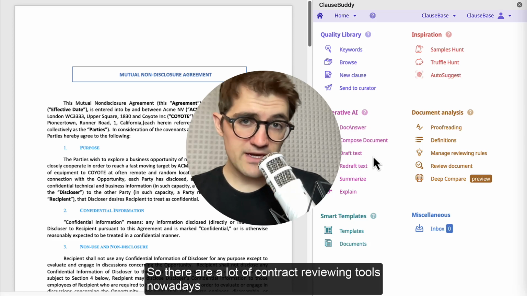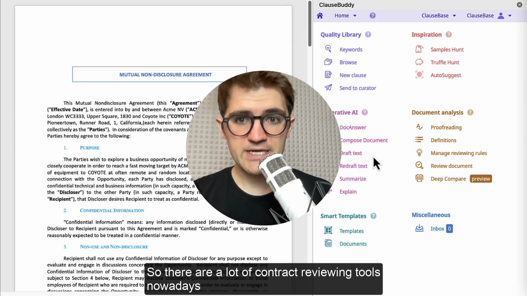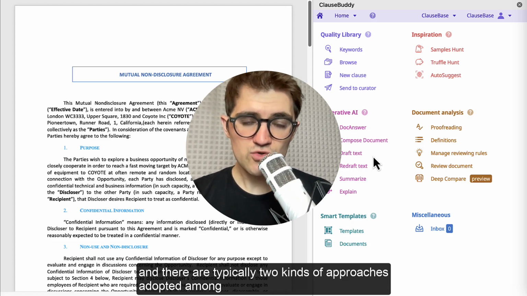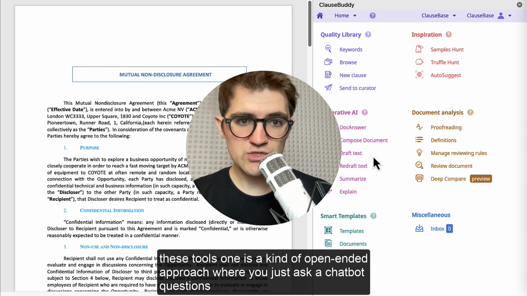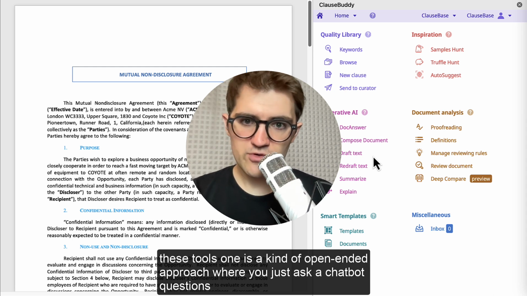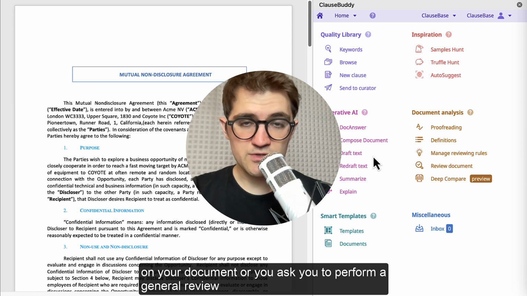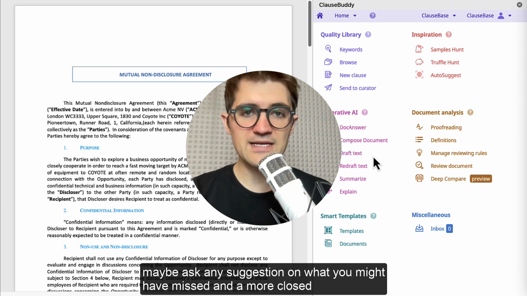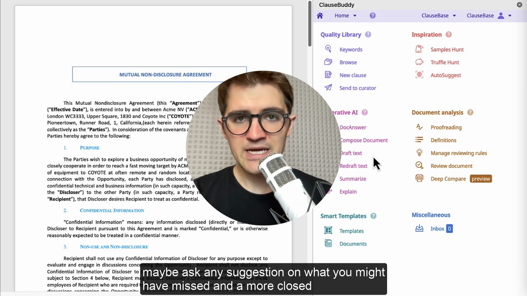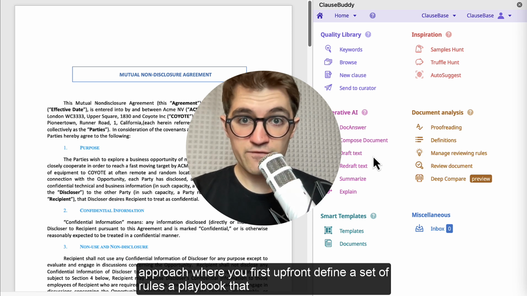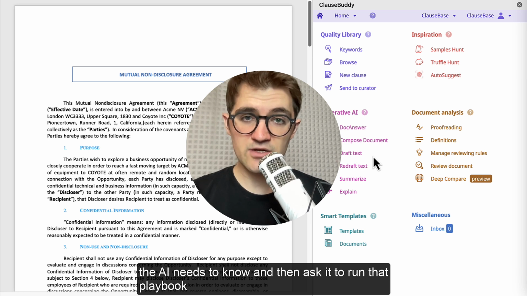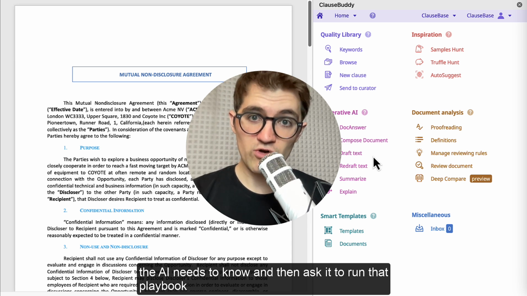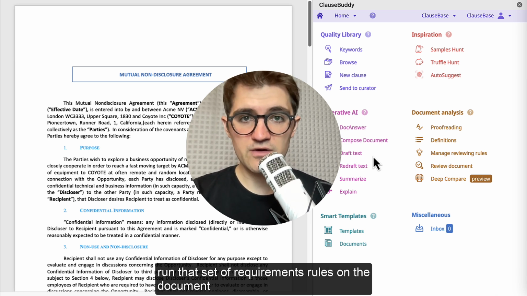So there are a lot of AI-powered contract reviewing tools nowadays, and there are typically two kinds of approaches adopted among these tools. One is a kind of open-ended approach where you just ask a chatbot questions on your document, or you ask it to perform a general review, maybe ask for suggestions on what you might have missed, and a more closed approach where you first upfront define a set of rules, a playbook that the AI needs to know, and then ask it to run that playbook, run that set of requirements, rules on the document.